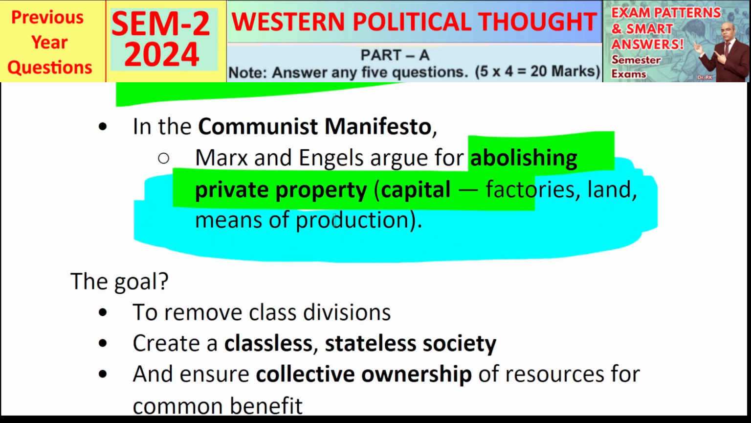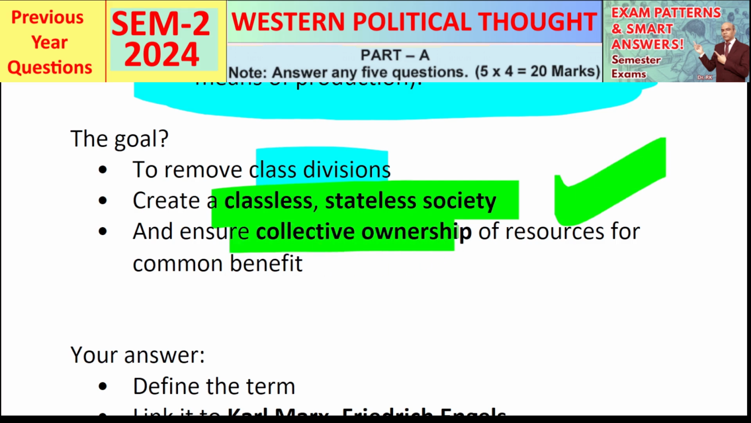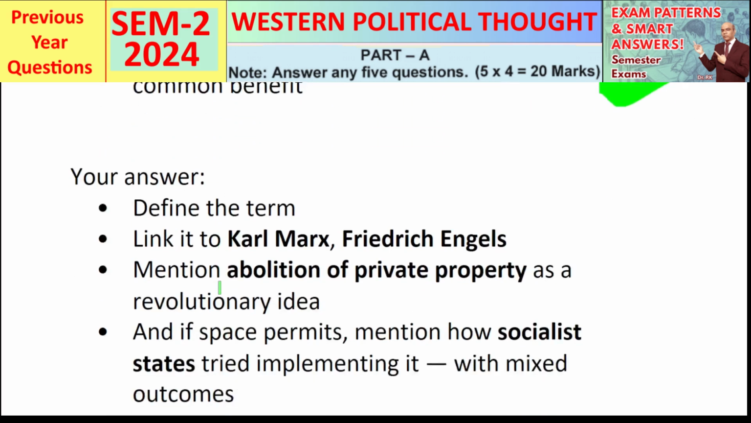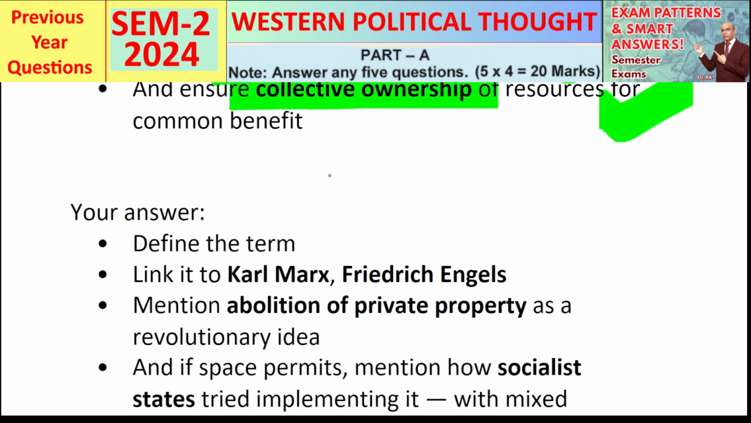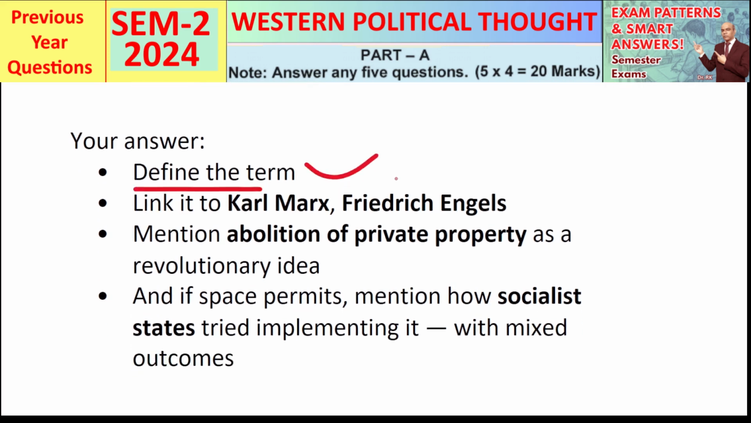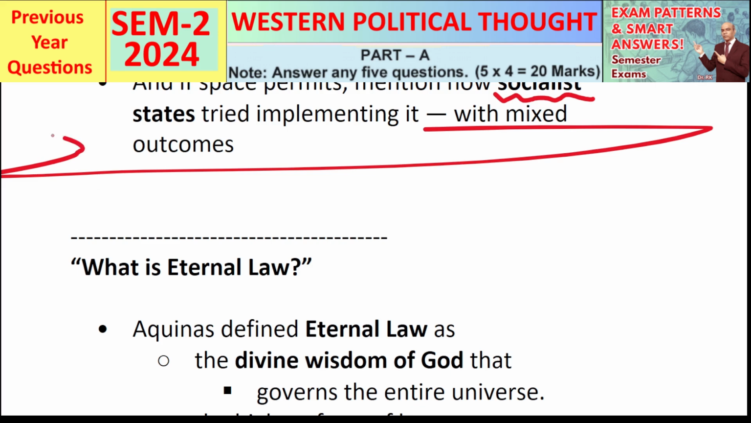So what is their goal? The goal is to remove class divisions, create a classless and stateless society, and ensure collective ownership of resources for common benefits. Plato also talked about communal property, especially among the guardian class. But Marxist communism goes further. It's economic, social, and political. So in your answer, define the term, link it to Karl Marx, Engels, mention abolition of private property as a revolutionary idea, and if space permits, mention how socialist states tried implementing it with mixed outcomes. It's a bold idea, often debated, but always significant in political thought.